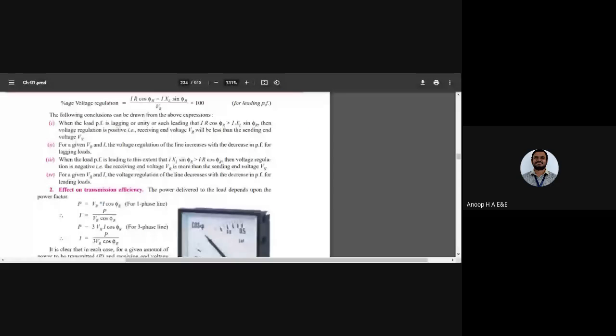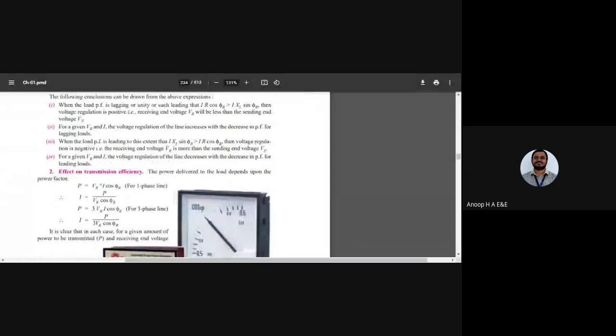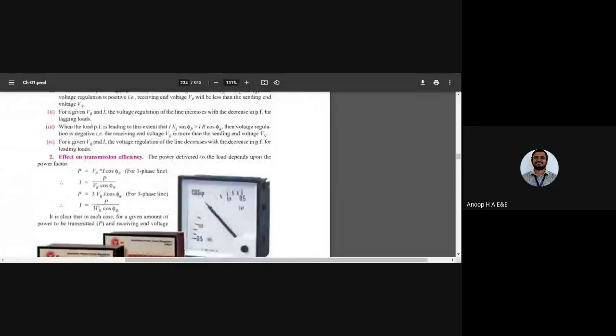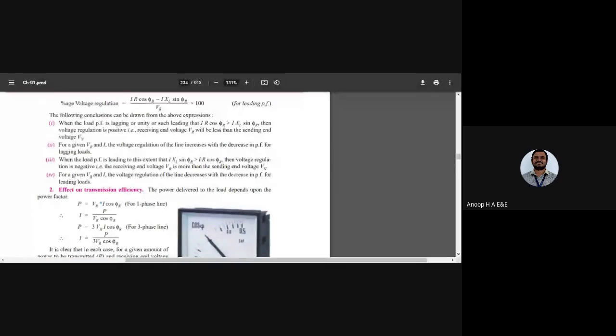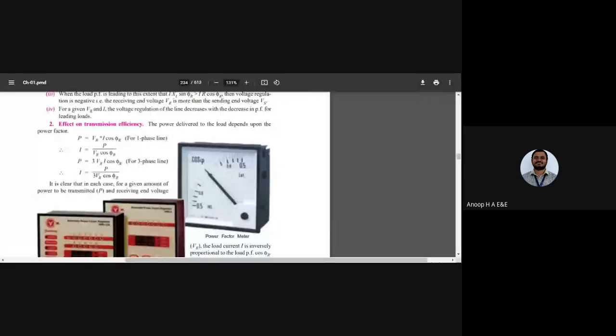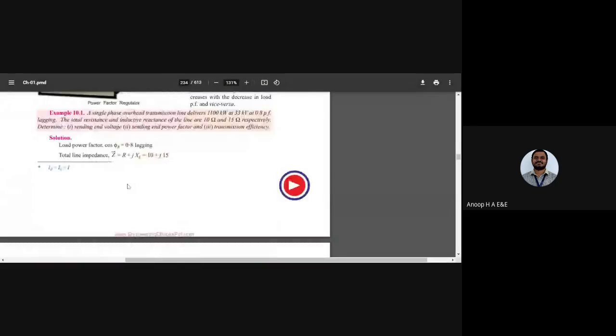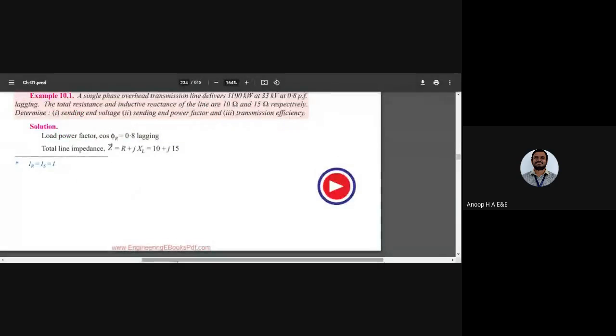We have these equations, so you can go through them. We have single phase and three phase, and you just have to multiply by 3. For three phase, the power at the receiving end will be 3 times VR IR cos phi r. These are the meters, the power factor meter, and we are going to express it. So note down this numerical problem.